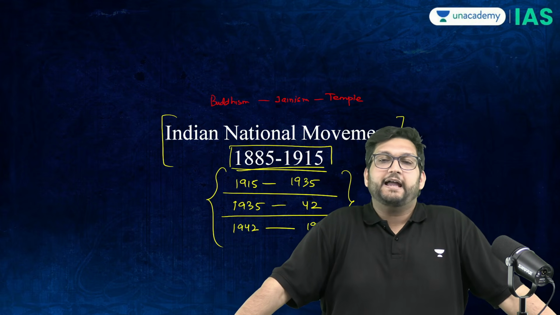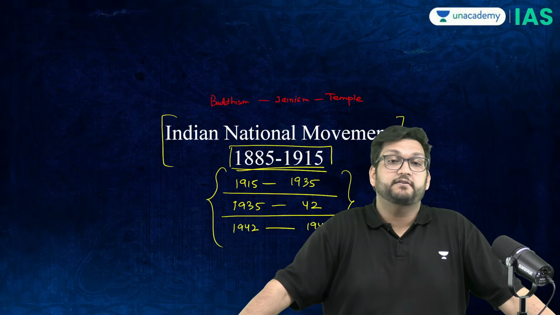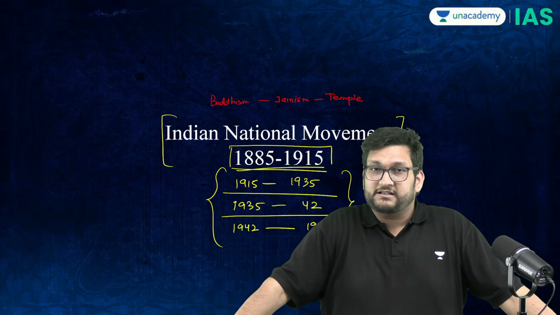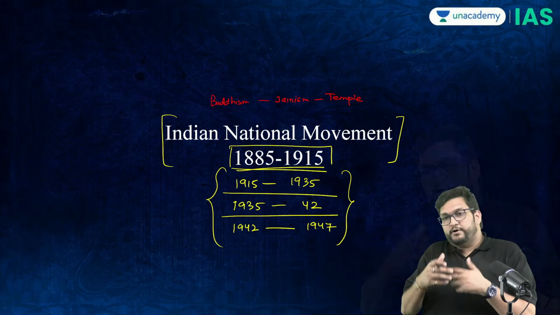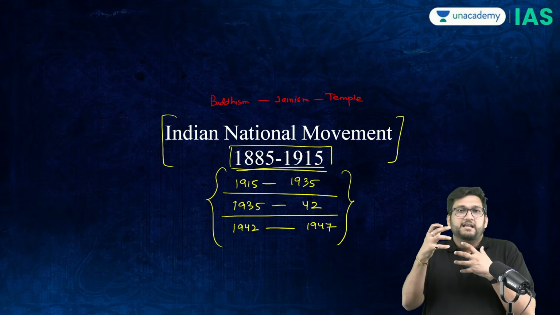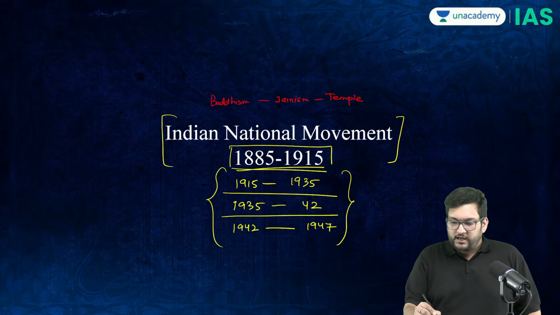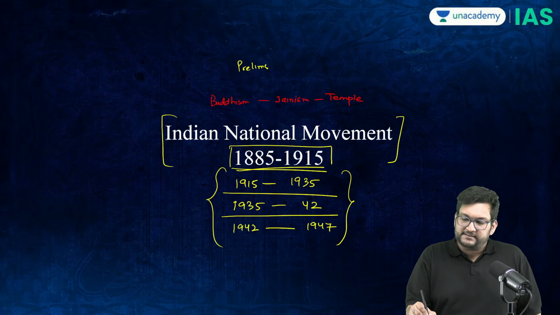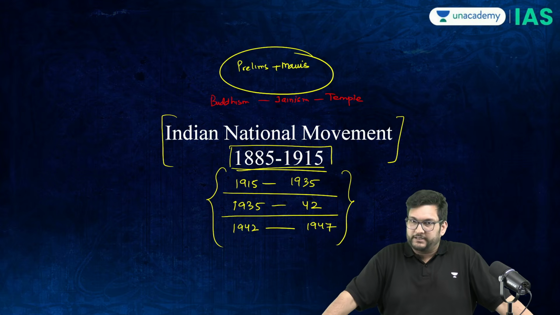The reason I am breaking it into four episodes is because the purpose of this lecture is very different vis-a-vis a marathon which we've already done. I want to go into the smaller parts, the ideas which are generally considered important, and discuss both prelims and mains level understanding. So, for the next four episodes, let's discuss the national movement properly.